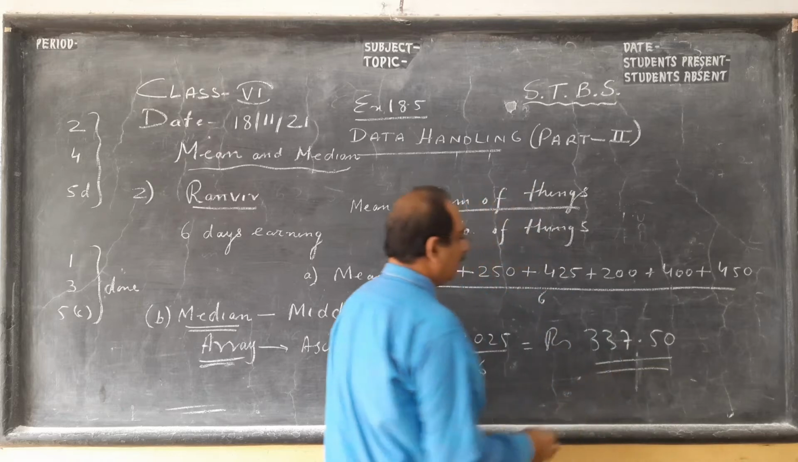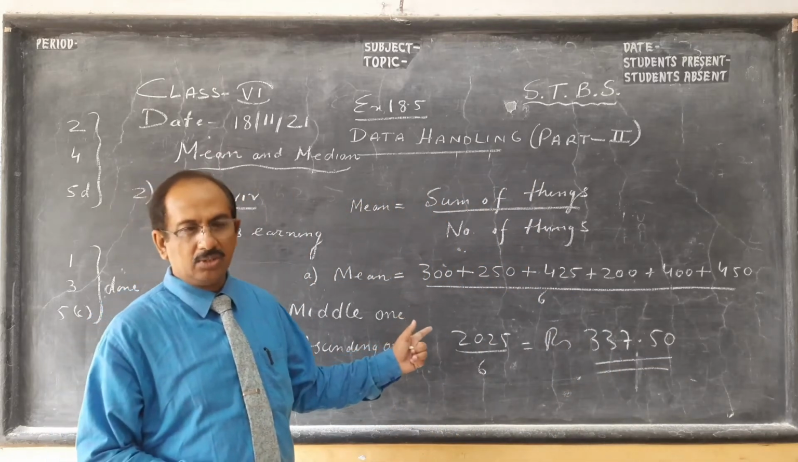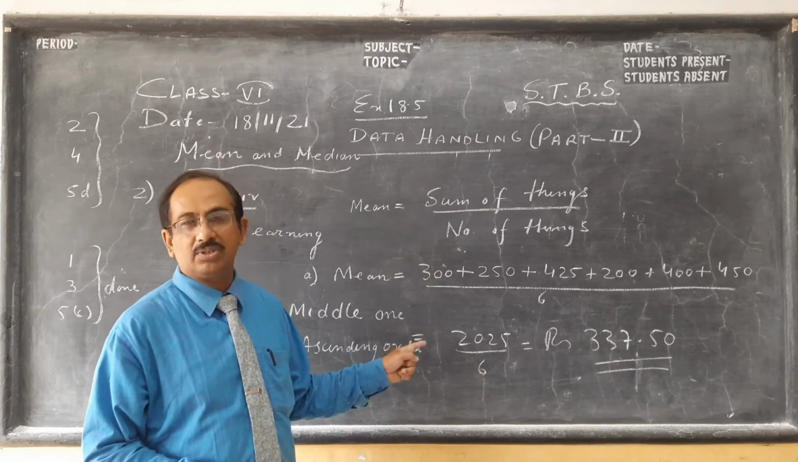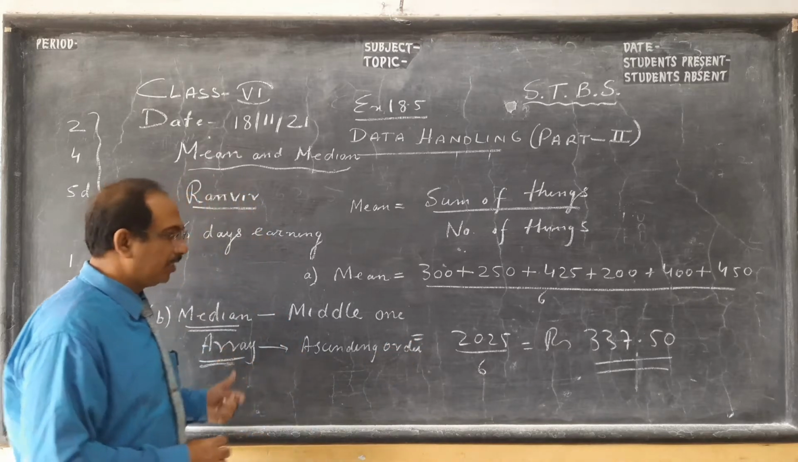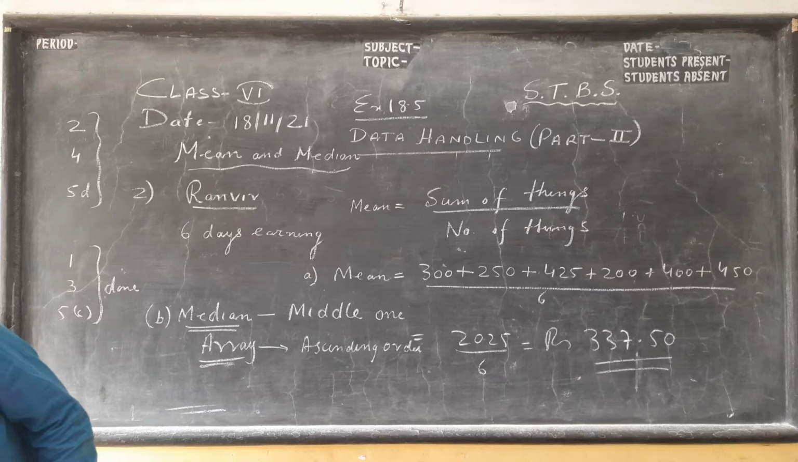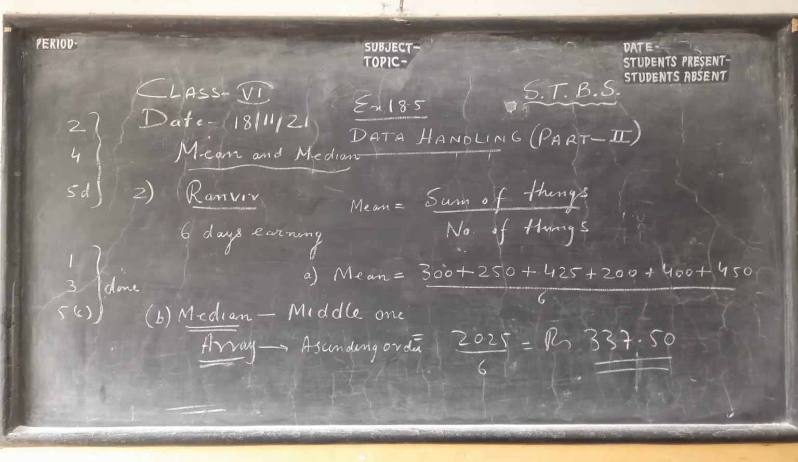337.50. So kindly add and check, because I know you people are good in addition and division in class 6. So please add and check, then I'll go to the median part. Kindly pause the video and copy.